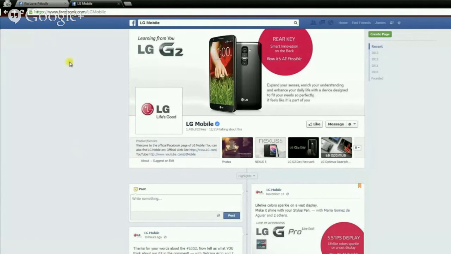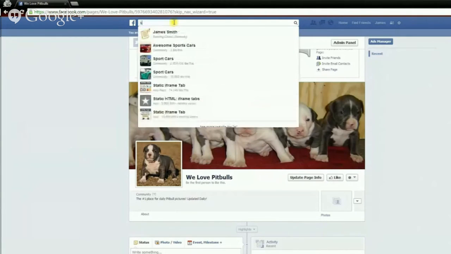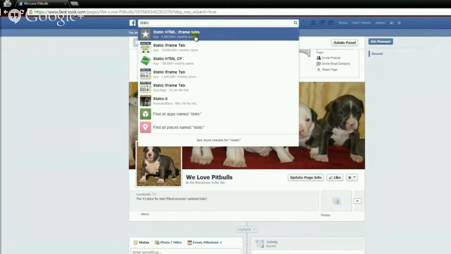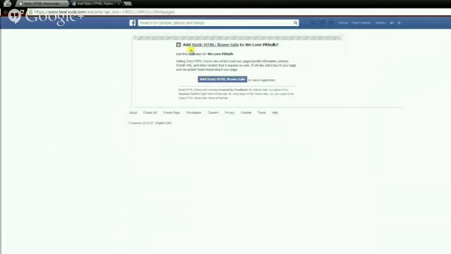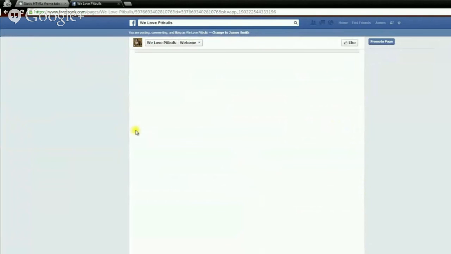It's actually pretty simple. If we head back over to Facebook, up here in the search bar, we're going to search for static HTML, and the first one you should see is Static HTML iframe tabs, and they have 5 million plus monthly users. So we're going to click on that and add static HTML to a page. It should say you want to add static HTML to the name of your page, which mine is We Love Pit Bulls, and I would like to do that, so I'm going to click on add static HTML. We scroll down here, and we can see that we now have a new tab. And when we click on this, we get taken to our tab.